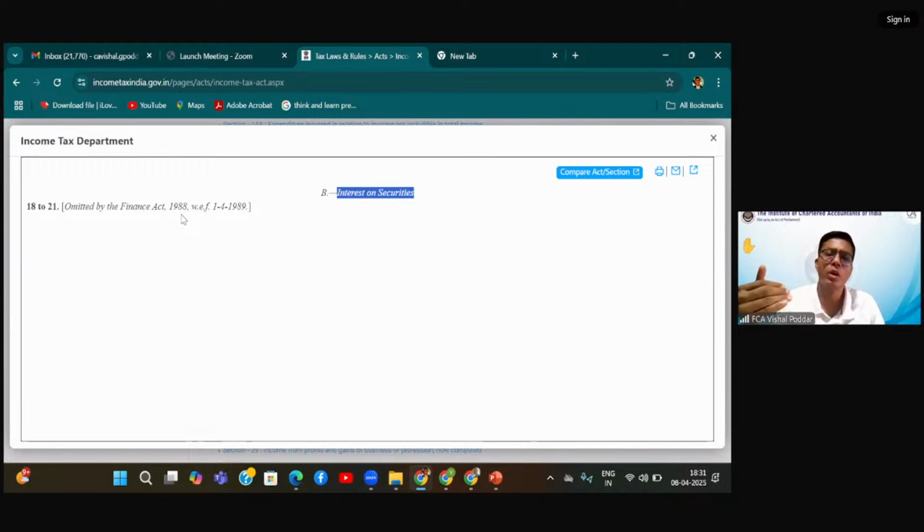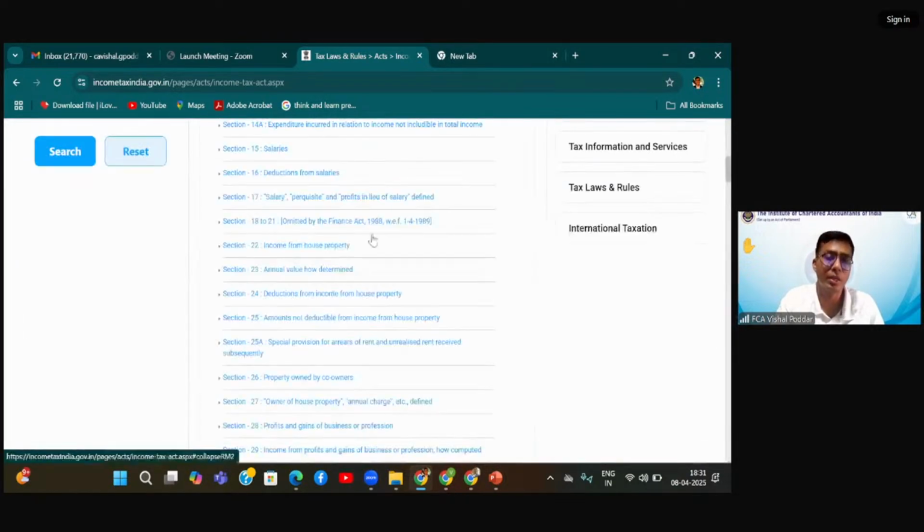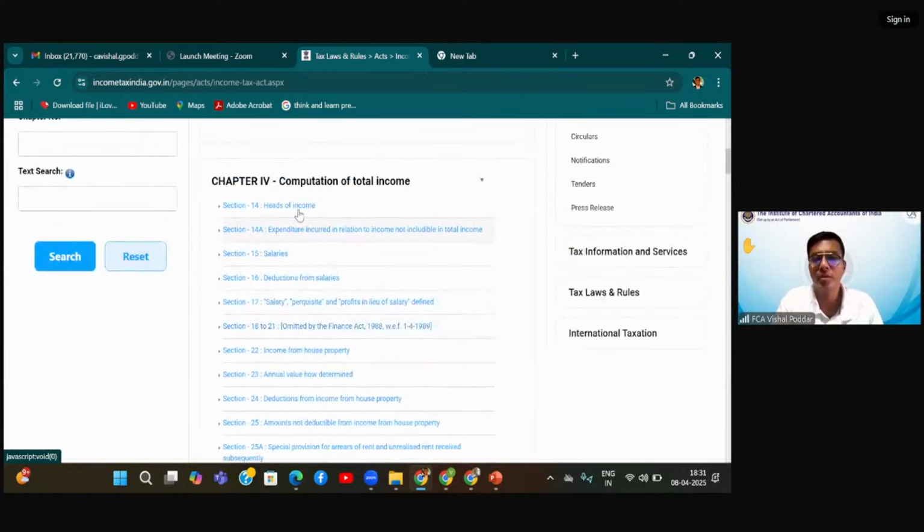Deleted means it is now merged with income from other sources. So now we cover interest on securities in the last head, that is income from other sources. That is why this second head is no more existing. So today we have only 5 heads. Now, interestingly, the flow is beautiful.